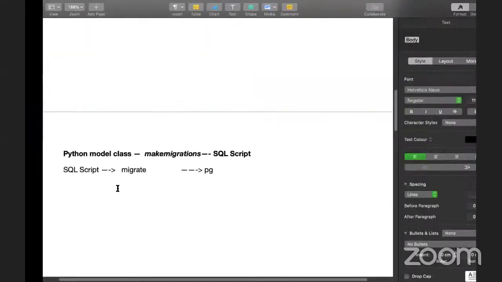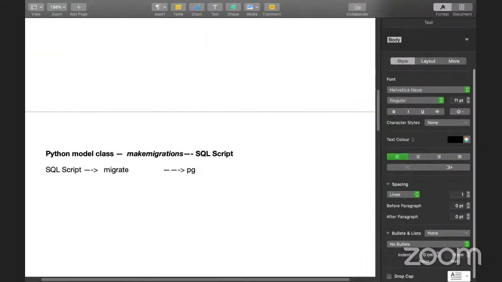So in Django, the table name is the app name, underscore, and the model class name.